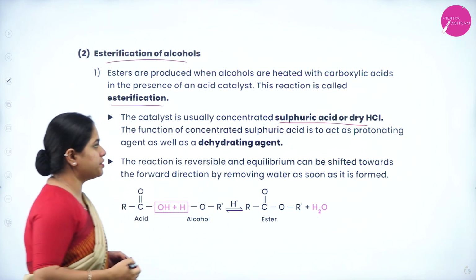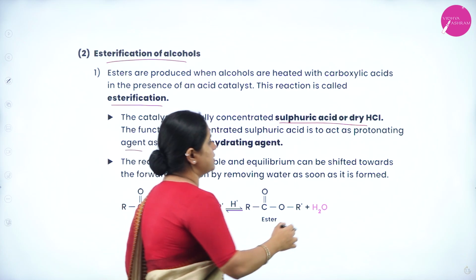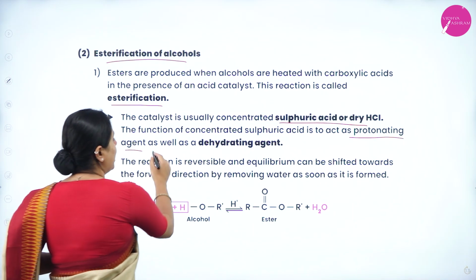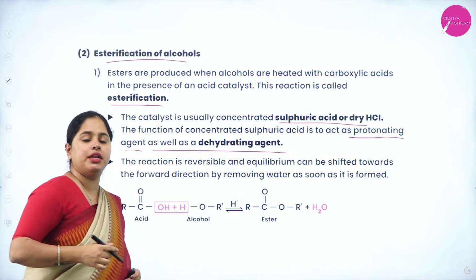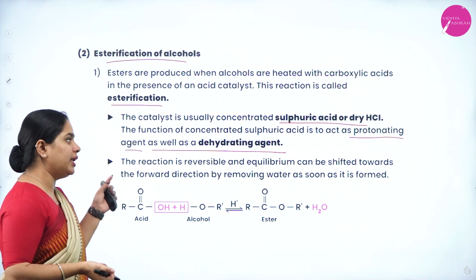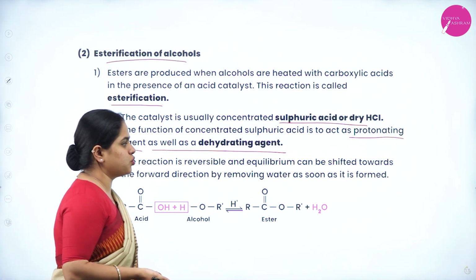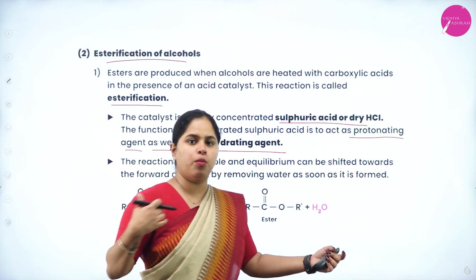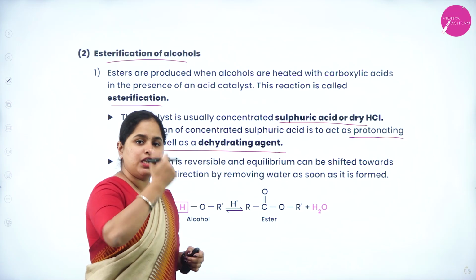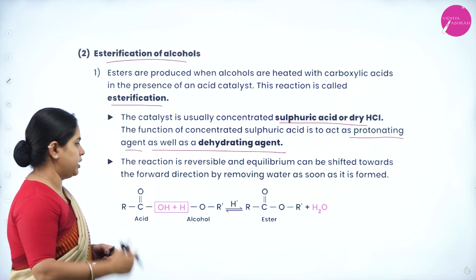The function of concentrated sulfuric acid is to act as a protonating agent. It is acting as a protonating agent. That means it will be ready to donate its H plus as well as a dehydrating agent. Dehydrating means it will remove the water molecules. So the reaction is reversible and equilibrium can be shifted towards the forward direction by removing water as soon as it is formed. So it can happen in both ways, that is alcohol and acid will combine to form ester, as well as ester and water can combine to form alcohol and carboxylic acid, right?